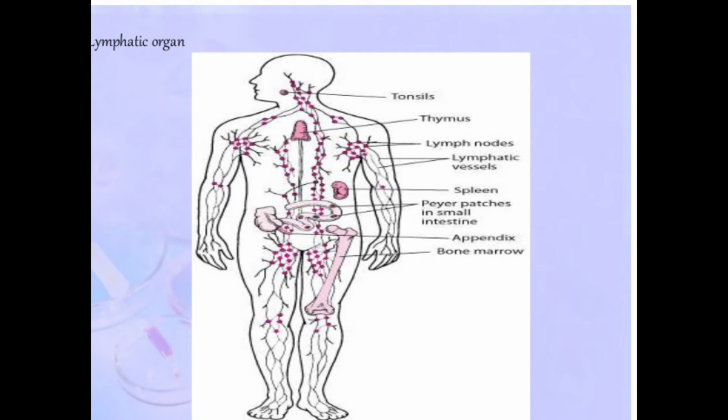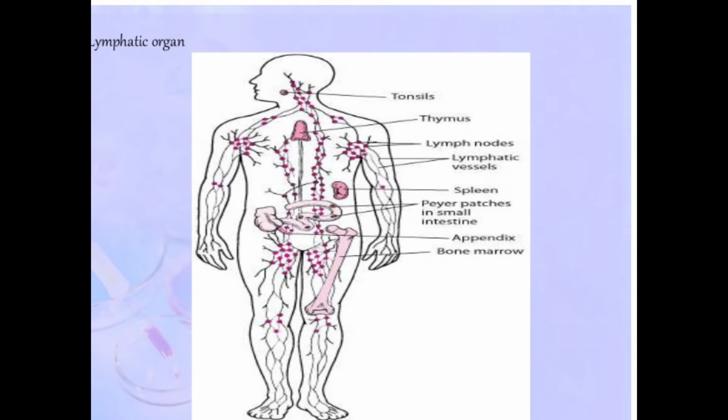Okay, now certain patches, you can see certain patches inside the small intestine. Okay, and those patches are known as Peyer's patches. Just beneath the stomach or intestine you can see a certain small structure, and that is known as the appendix. Now this appendix is also responsible for the secretion of antibodies.